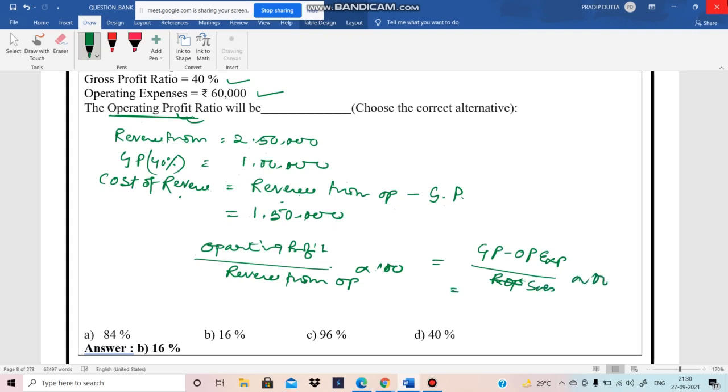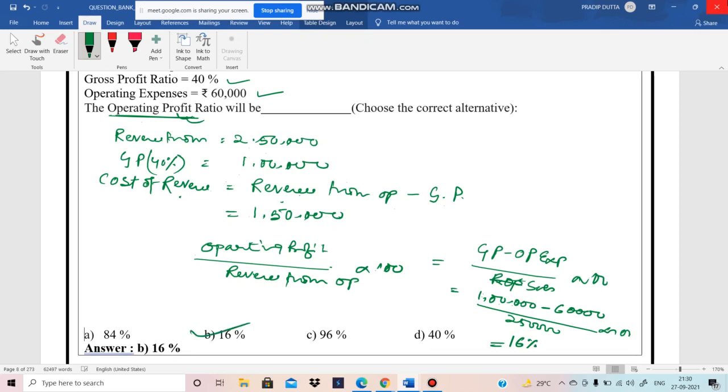So GP is 1 lakh. Our operating expenses is 60,000, by the sales 2,50,000 into 100. So 40,000 by 2,50,000 into 100 is 16%. So option B is correct.